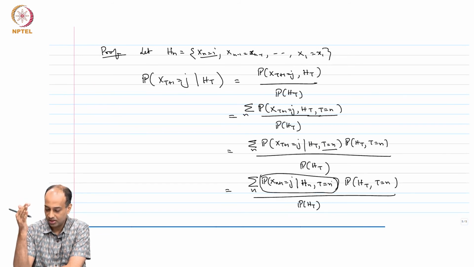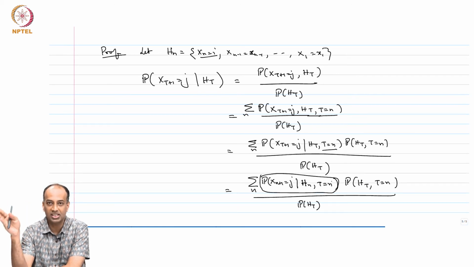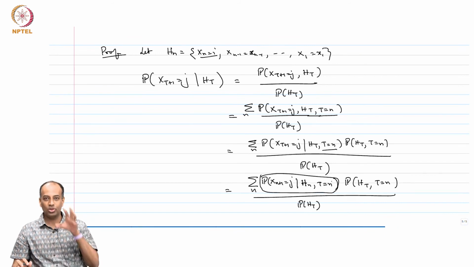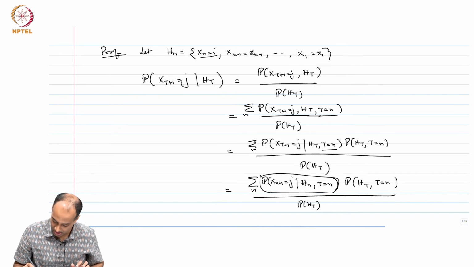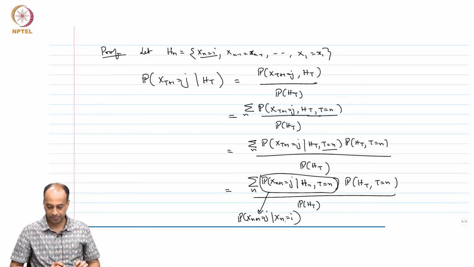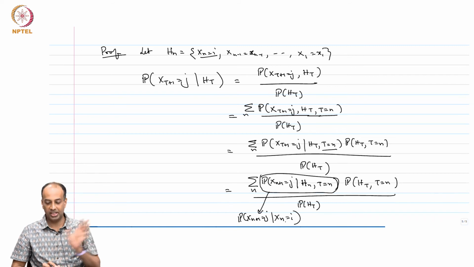So, I am conditioning on the event H n, which includes all the values from X 1 through X n, and in particular X n equals i, and t equal to n is also completely determined by these random variables. Bottom line is that this circled probability can be shown to be equal to the probability that X n plus 1 equals j given X n is equal to i. That is because t equal to n is completely determined by the history H n.